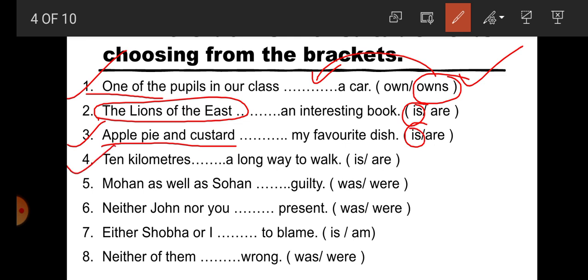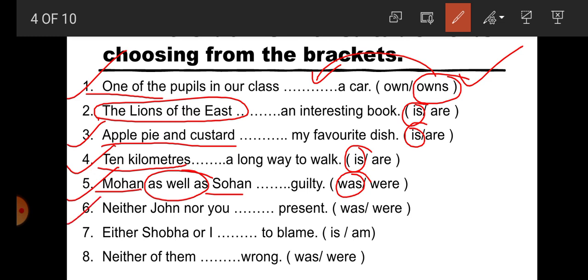Number 4. 10 kilometers dash a long way to walk. Here students, 10 kilometers is a definite distance. That's why is is correct. Number 5. Mohan as well as Shohan. Students, here there are two singular subjects joined by as well as. So here was is correct. Singular verb was is correct.